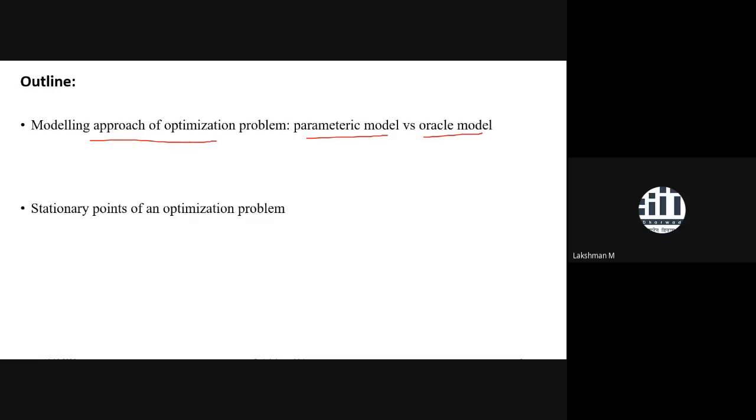We don't know the actual expression of the cost function, but we know the value of the cost function at a few points. And apart from that, if you need to know a few more things, you may have information about the derivative as well, based on some other technique.